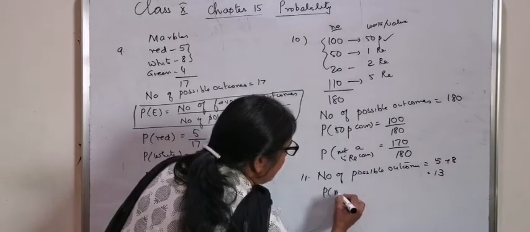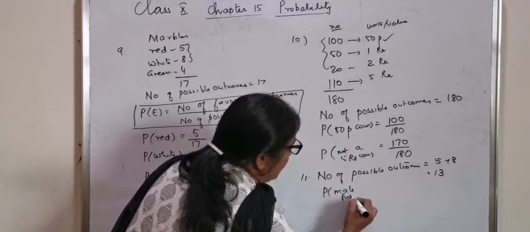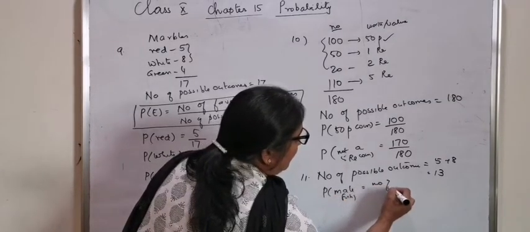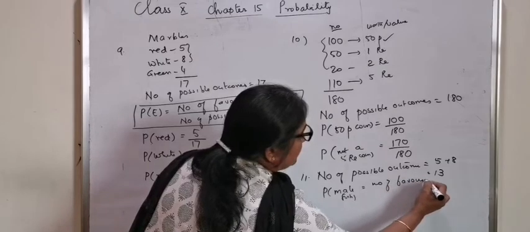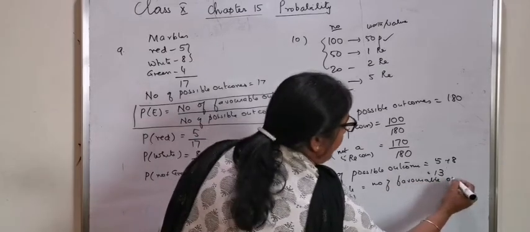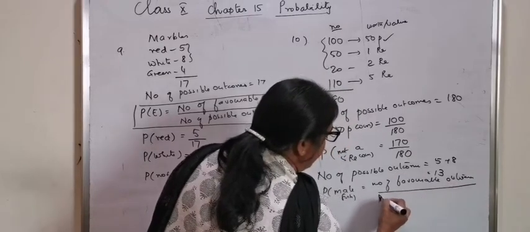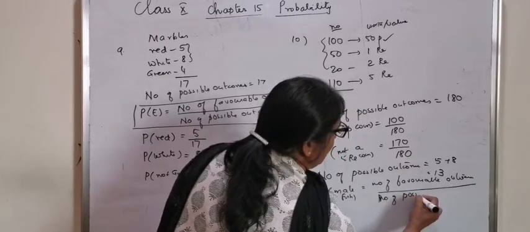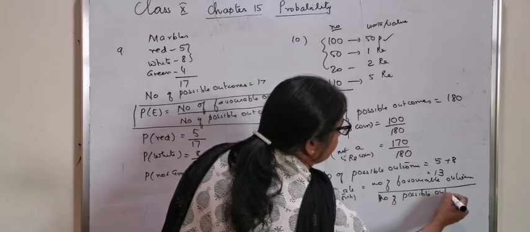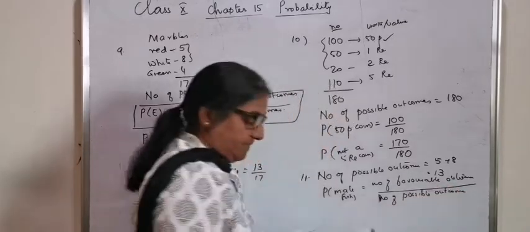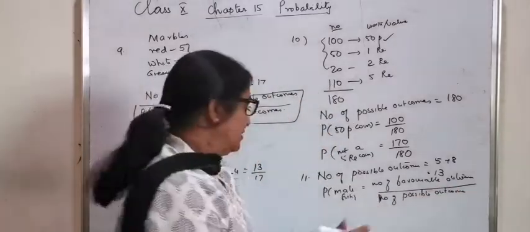So, the probability that it is a male fish is equal to number of favorable outcomes divided by number of possible outcomes. The number of male fish is 5.